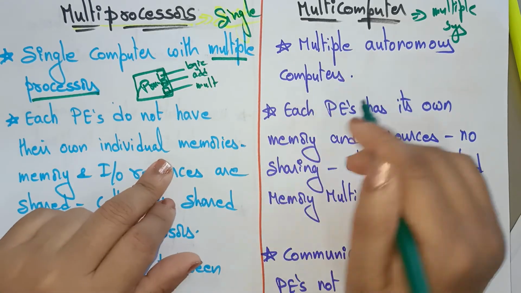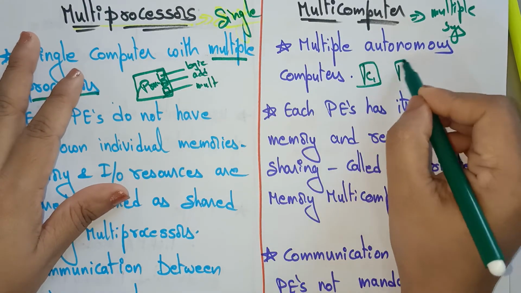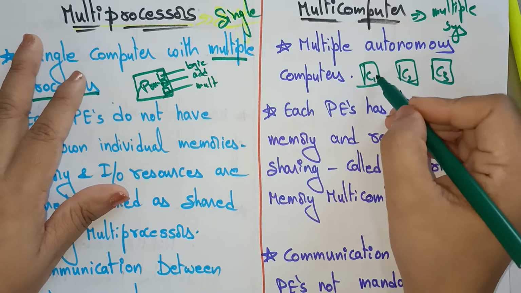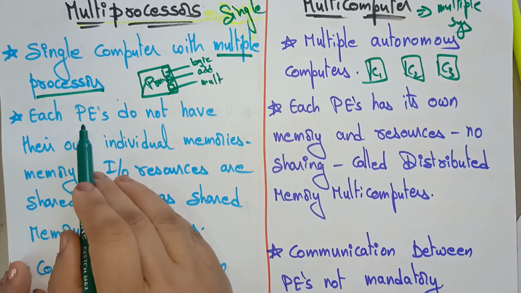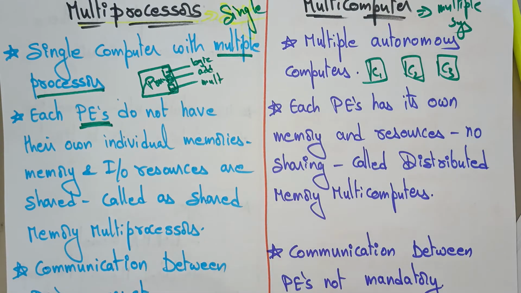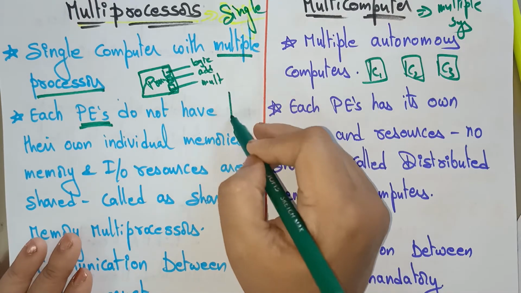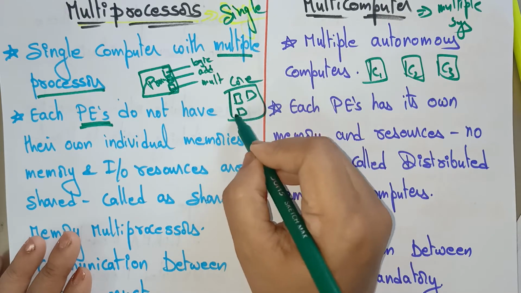And coming to the multi-computers, there are multiple autonomous computers, meaning each individual computer. This is computer 1, computer 2, computer 3, which are different computers. Each computer has its own processor. Now, multiprocessor: a processing element means the part of the processor that performs an operation, involved in the execution part, doing some manipulation. You call that a processing element. So inside this core processor, you have multiple processing elements.